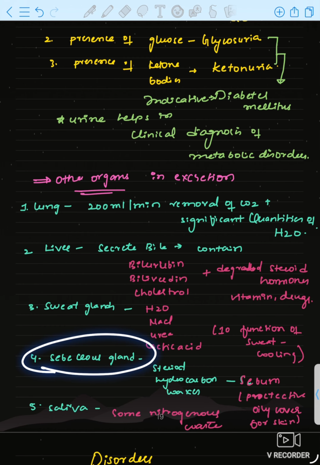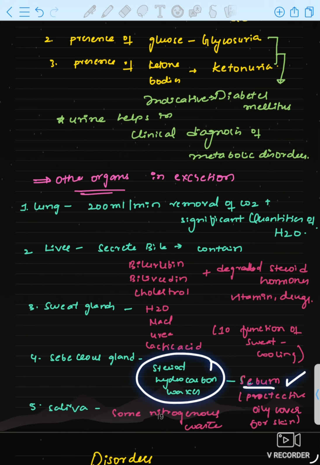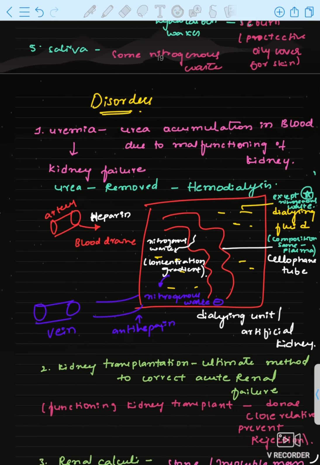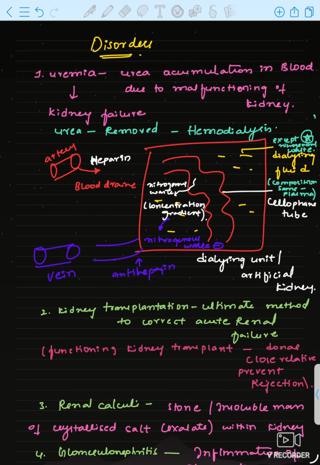Next is the sebaceous gland. Sebaceous glands are fat glands. Fats like steroids, hydrocarbons and waxes will be excreted and form sebum. Sebum is a protective oily cover for the skin. Saliva also excretes some nitrogenous waste. Remember these other organs in excretion, and the last topic is disorders.